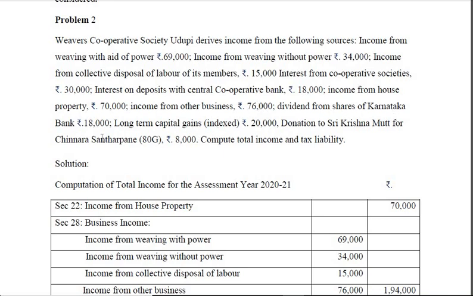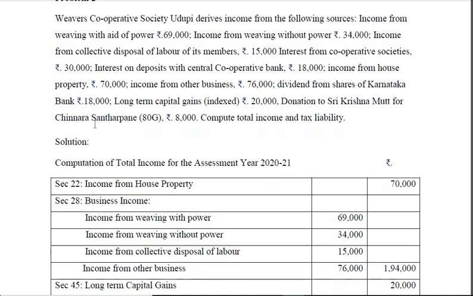Dividend from shares of Karnataka Bank, income from other sources. Then long-term capital gains, for this no deduction is available. So this comes under the capital gain head. Donation to Sri Krishna Math for Chinnara Santarpane, 80G, 8,000. This comes under donations with limit, that is, actual donation with limit 8,000 or 10% of ATI, adjusted total income, whichever is less. Yes, that we have to calculate. Then compute the total income and tax liability.